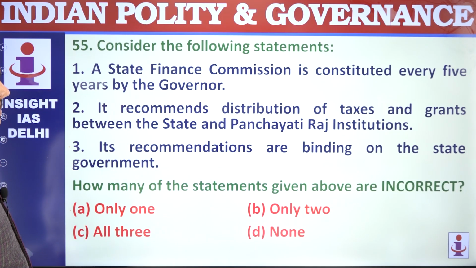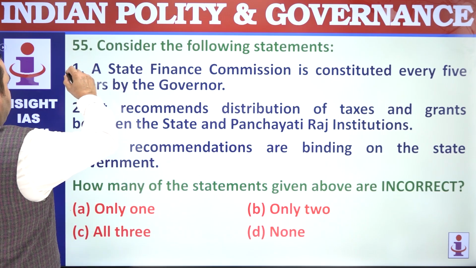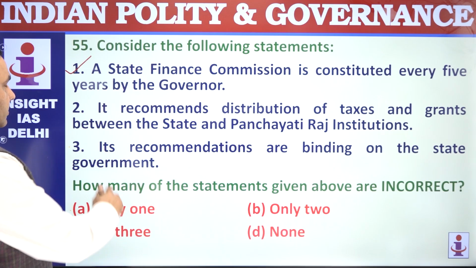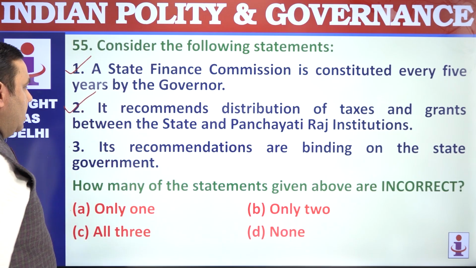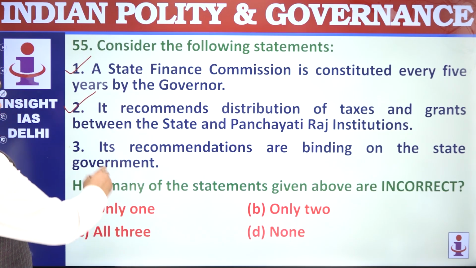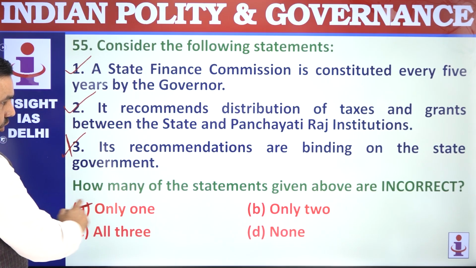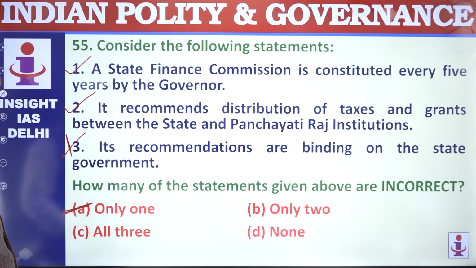55. A State Finance Commission is constituted after every 5 years. This is correct. It recommends distribution of taxes and grants between the state and Panchayati Raj institution. This is correct. Its recommendations are not binding, they are recommendatory. Not correct. Incorrect is only one.